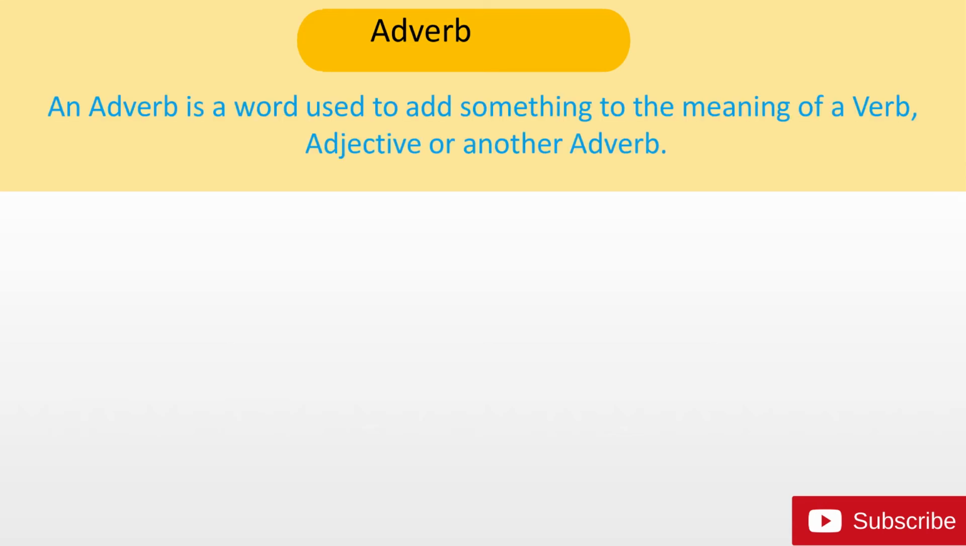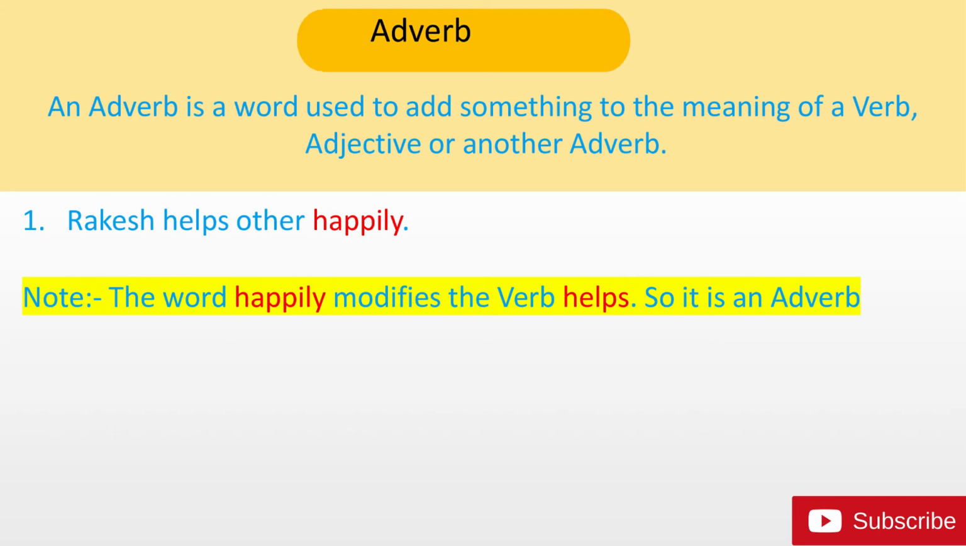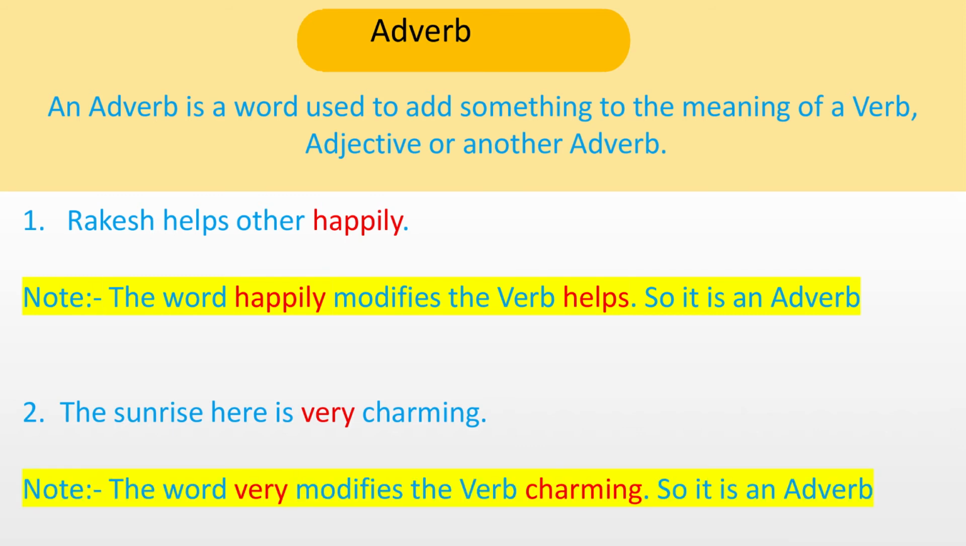An adverb is a word used to add something to the meaning of a verb, adjective or another adverb. Example: Rakesh helps others happily. The word happily modifies the verb help, so it is an adverb. Next, the sunrise here is very charming. The word very modifies the adjective charming, so it is an adverb.